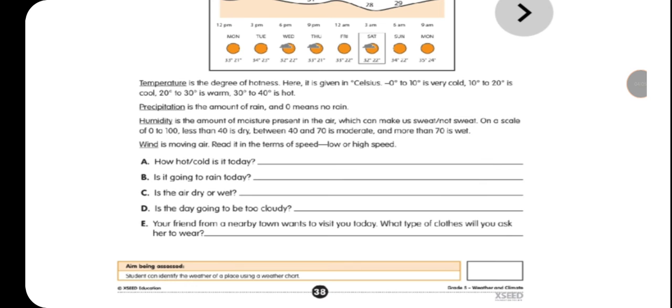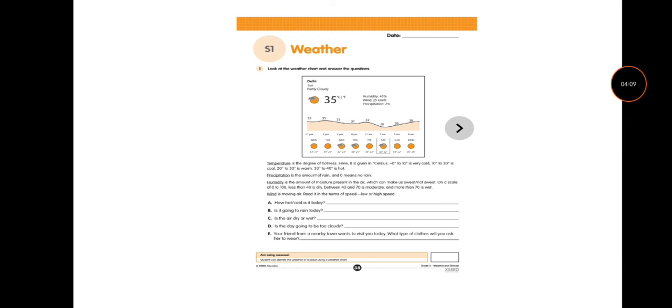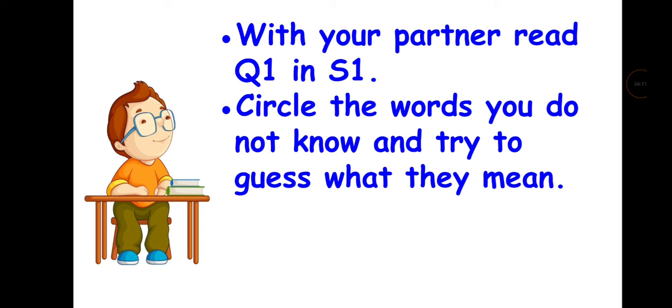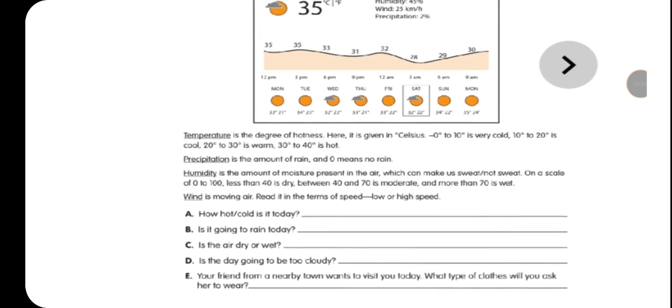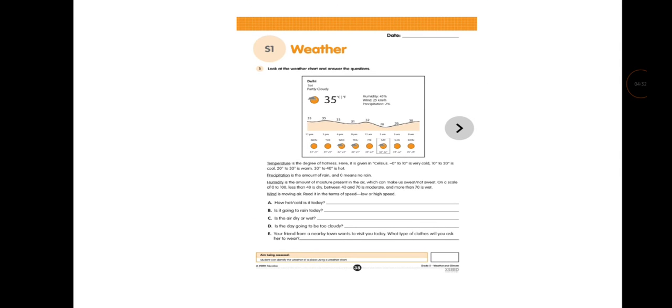Now what you need to do is, with your partner, read question 1 in S1 and circle the words you don't know about and try to guess what they mean. Those who don't have a worksheet, you can write the words in your copy. You don't have to circle, you can simply write the words which you don't know about. Pause the video, complete this activity, come back again.